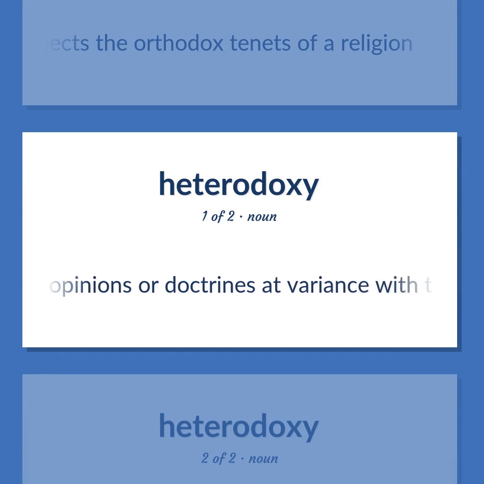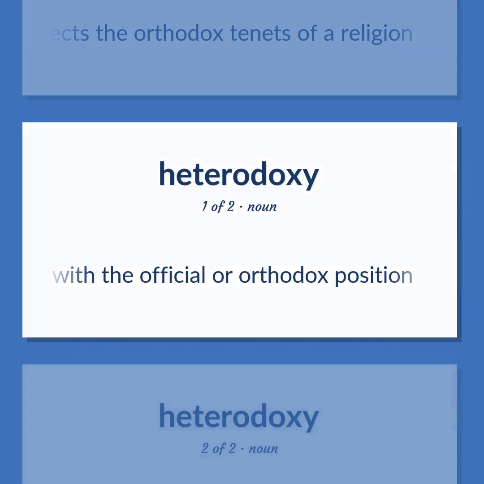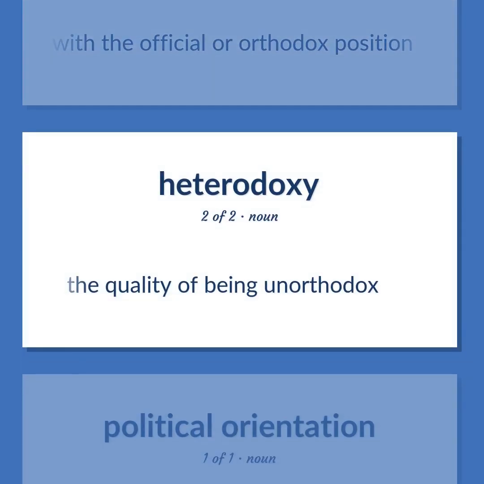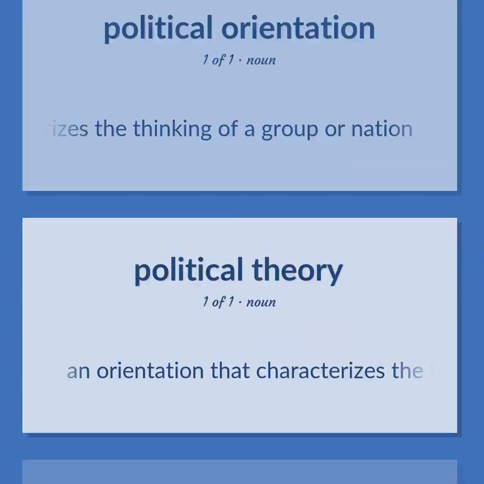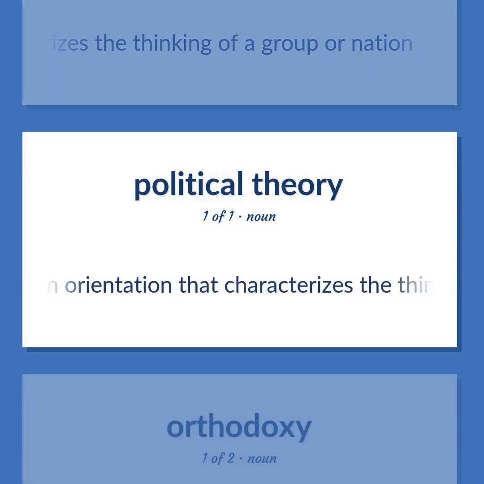Any opinions or doctrines at variance with the official or orthodox position. The quality of being unorthodox. An orientation that characterizes the thinking of a group or nation.